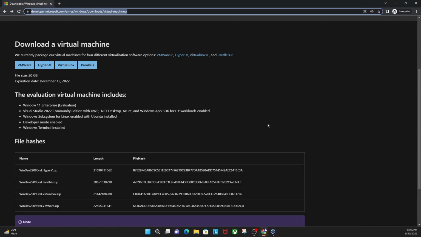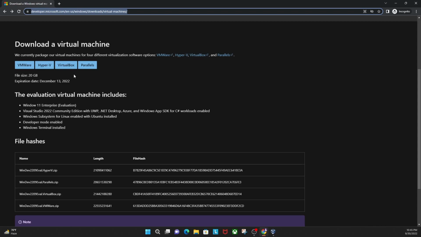Definitely I will share the link in the description below. You can download VMware or VirtualBox. Right now I'm working on VirtualBox, but it depends on which you are comfortable with. If you're comfortable with VMware, set it up on VMware, or if with VirtualBox, you can work on that.